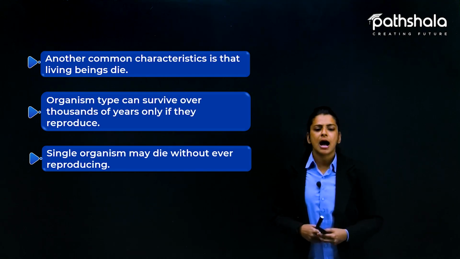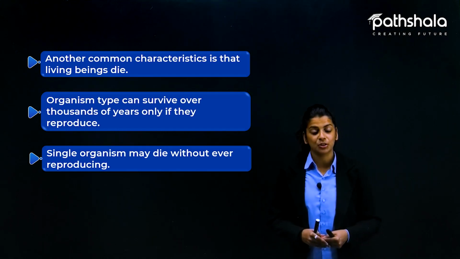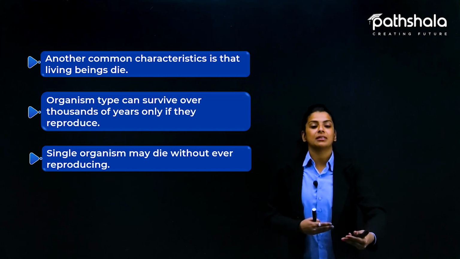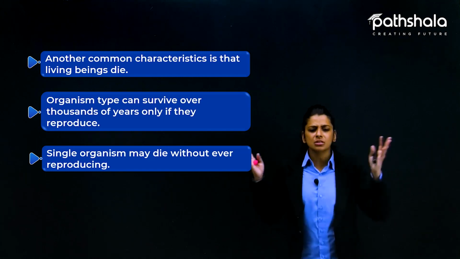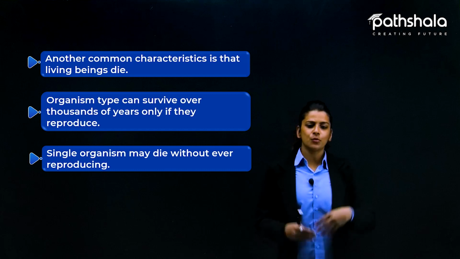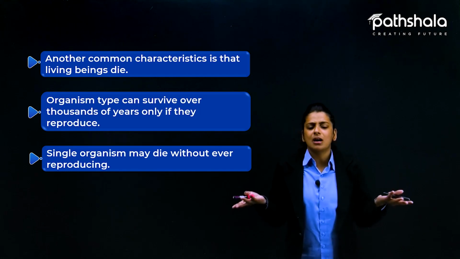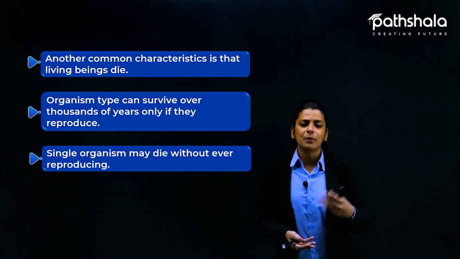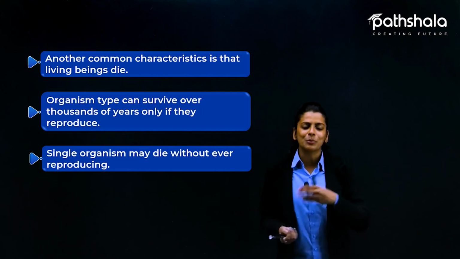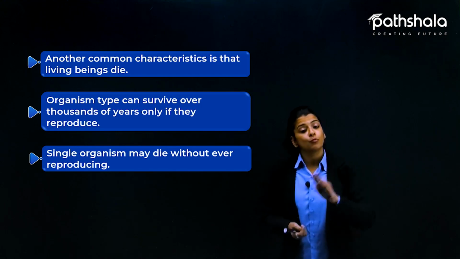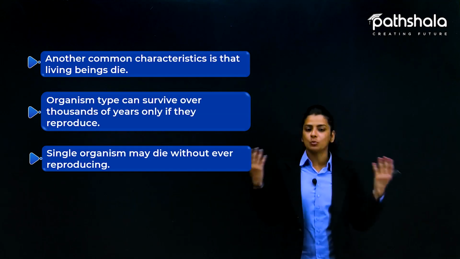For example, humans. अगर by chance humans जब अर्थ पे आए, अगर reproduction नहीं हुई होती between the humans, so यहां तक population नहीं आती. You know that humans कब exist करते थे? It was way back, मतलब thousands of years ago humans were there. अगर वो नहीं reproduce करते तो after like कितनी age limit होती है, मतलब general हम age कितनी बोलते हैं humans की, that humans live up to 70 to 80 years, है ना, in general, या 60 भी at some places, मतलब it varies from person to person. So after 60 years वो लोग मर जाते, they would have died. So यहां तक after thousands of years humans तो होते ही नहीं.